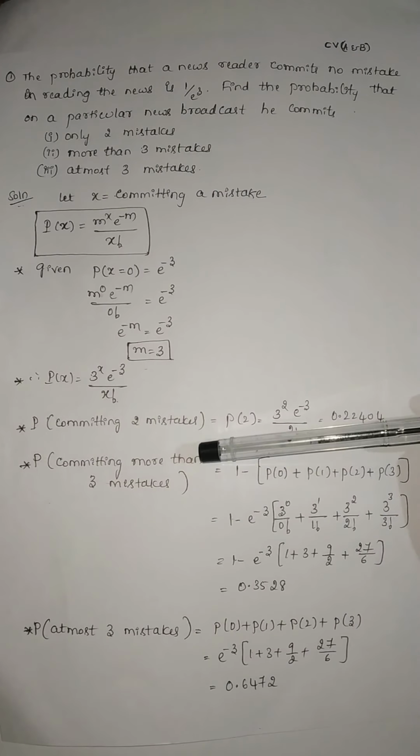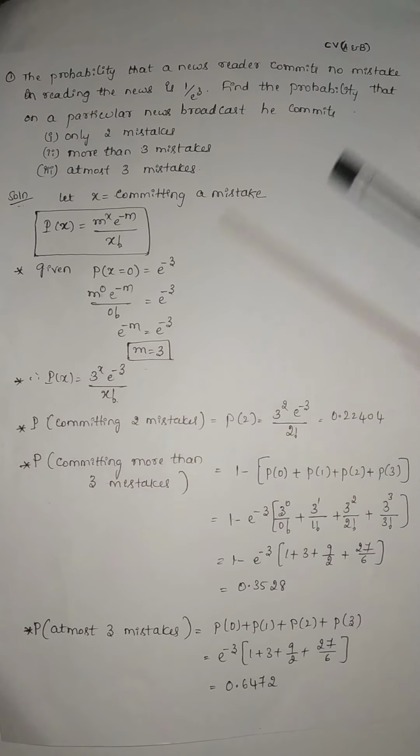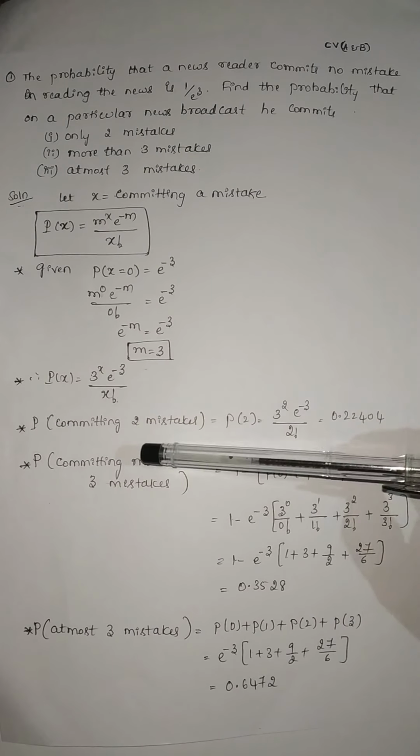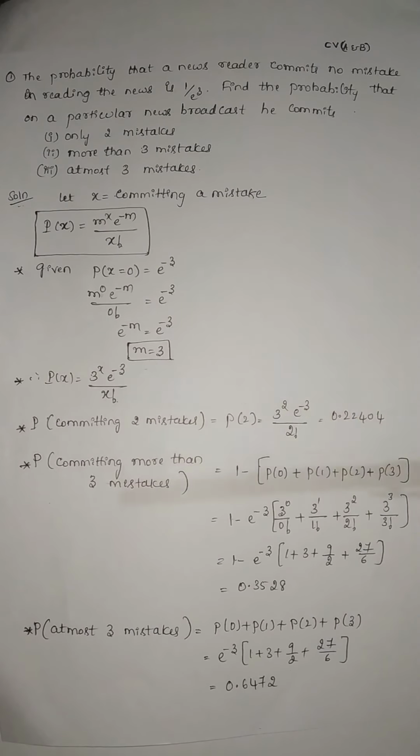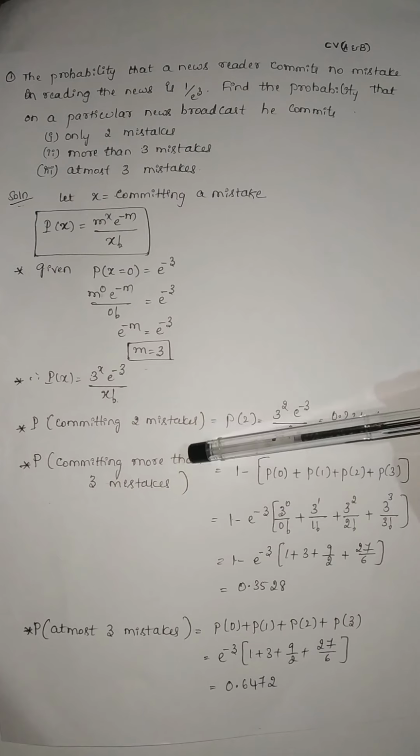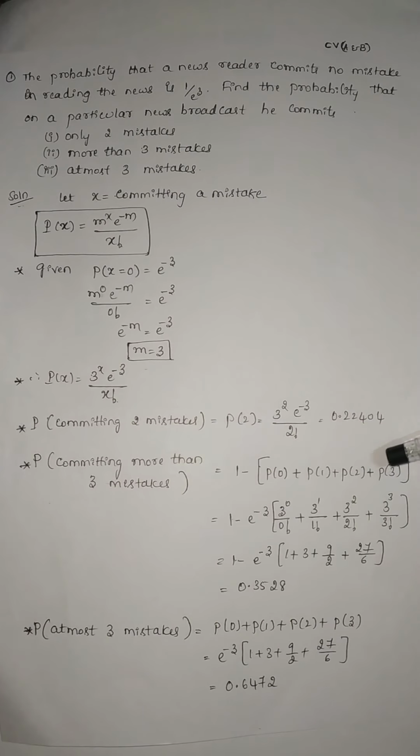The second question is the probability of more than 3 mistakes. The number of mistakes is also not mentioned properly, so we cannot guess the limit there. Committing more than 3 mistakes means greater than 3, and the limit is not given, so it may extend to any number, and that is taken as success. To write the probability of this success, we consider 1 minus failure. More than 3 is the success, so from 0 to 3 will be the failure.